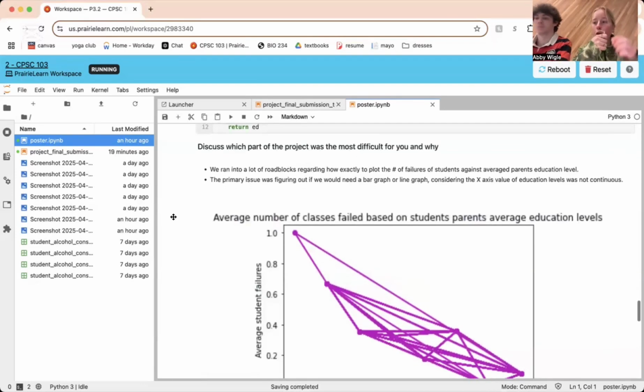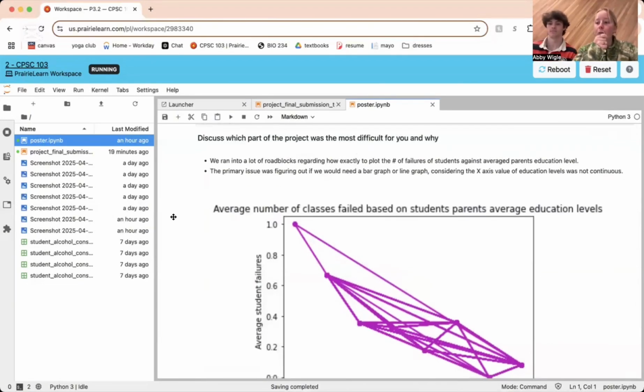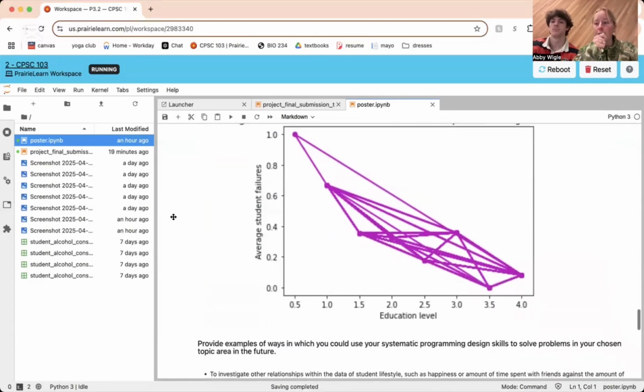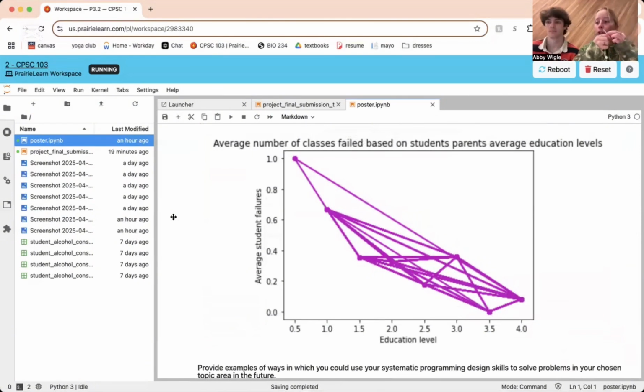Next, regarding the parts of the project that were most difficult for us, we ran into a lot of roadblocks regarding how exactly to plot the number of failures of students against the average parent's education level. And the primary issue was figuring out if we would need a bar graph or a line graph, considering the x-axis value of education levels was not necessarily continuous. And after making a host of helper functions to get average education levels and attempting to plot them against failures, we realized that we had not run helper functions to plot the average failures per education level,